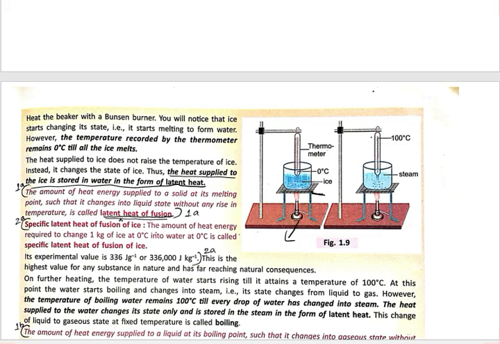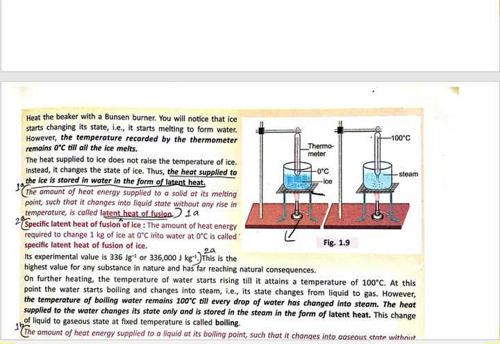of ice. So what is the specific latent heat of fusion of ice? It is the amount of heat energy required to change 1 kg of ice which is at 0 degrees Celsius into water which is again at 0 degrees Celsius. It's called a specific heat. So in latent heat there is no particular quantity, that is 1 kg of ice or 100 gram of ice or 250 gram of ice. But in specific latent heat, our quantity is fixed.